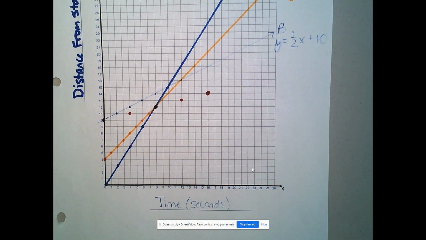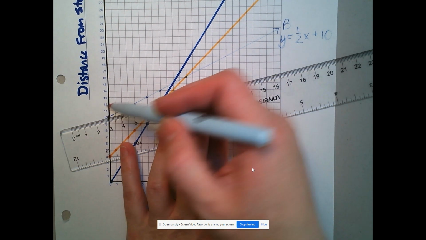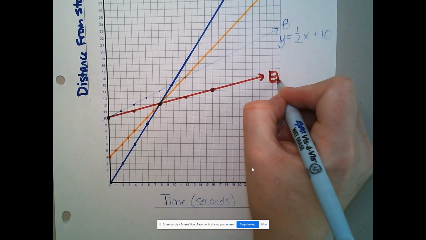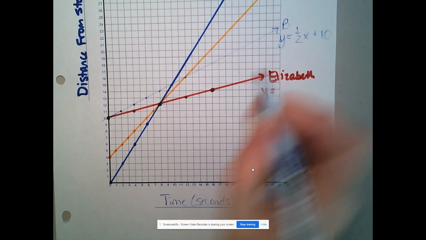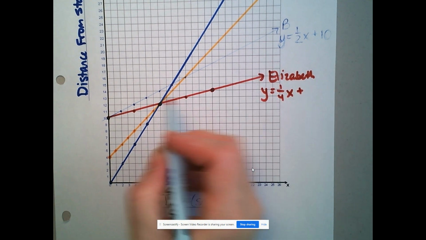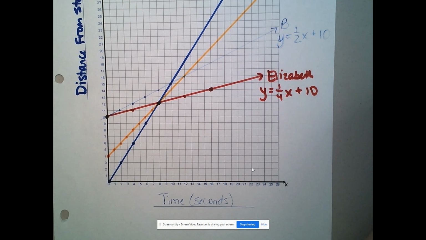So I've got Elizabeth's, and I'm going to have to base person D off of Elizabeth's. So this is Elizabeth. And Elizabeth is y equals up 1 over 4 is going to be a slope of 1/4 x plus, and we can see that her y-intercept is 10, and that's where we got the 10 for person B.